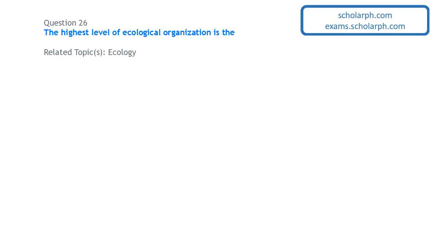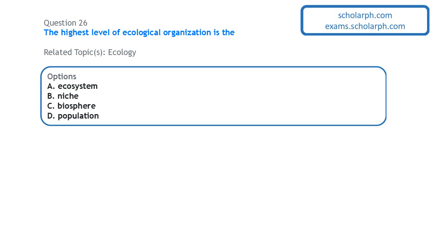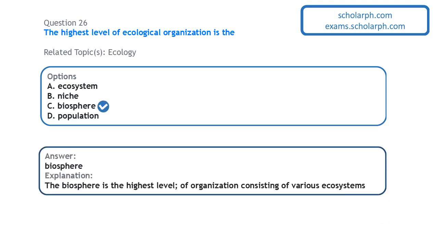Next question in ecology. The highest level of ecological organization is the biosphere. The biosphere is the highest level of ecological organization. It consists of various ecosystems.